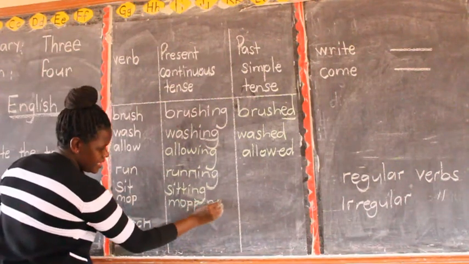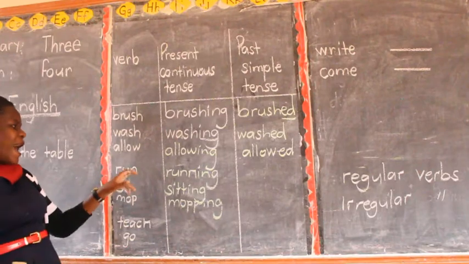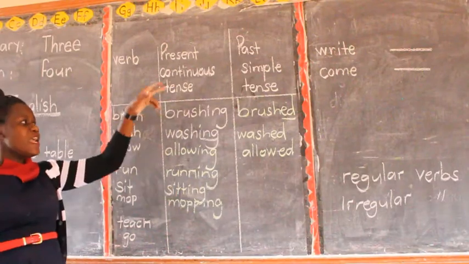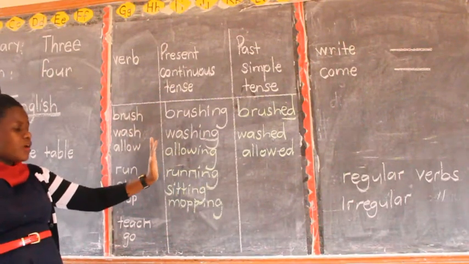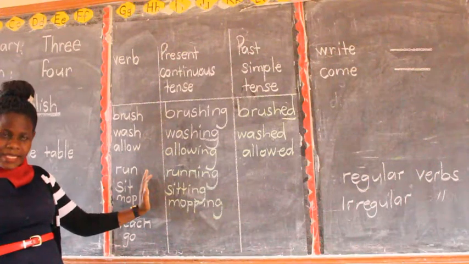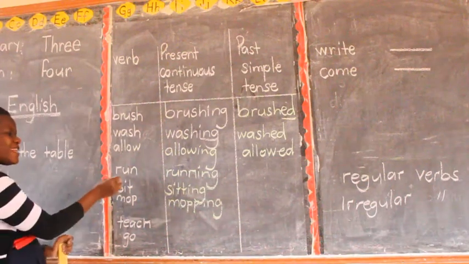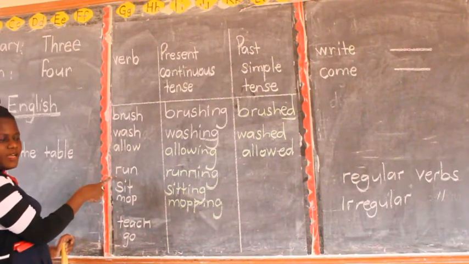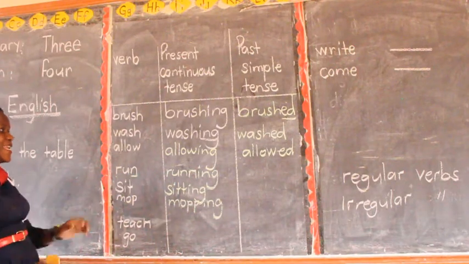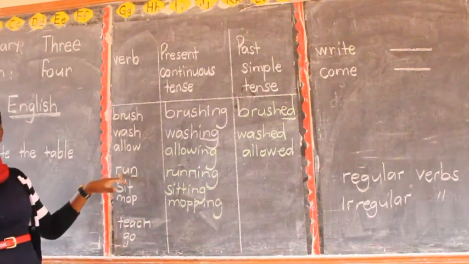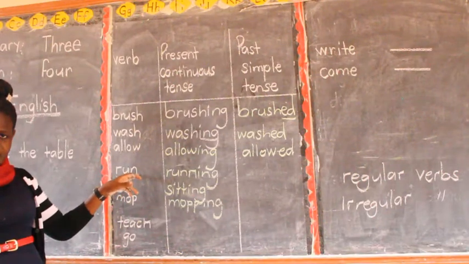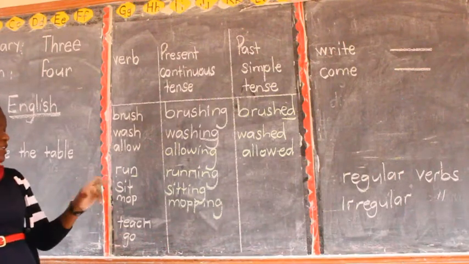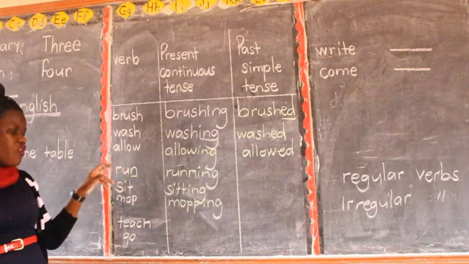Are you seeing anything which is new there? Yes, you are. I have been doubling the last consonant letter here. Here I have not been doubling. The reason I'm going to give you. Now, when you see the verb being given, for example, run, it is ending with n, but the letter next to n is only one vowel letter. You double the last consonant letter if it is only one vowel nearing the last consonant letter.